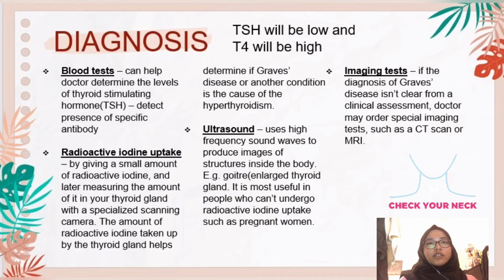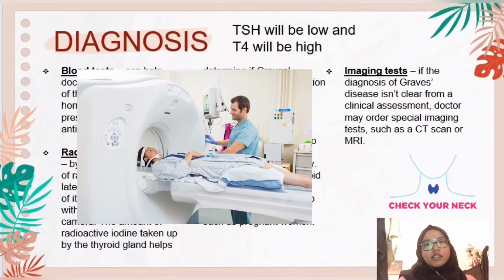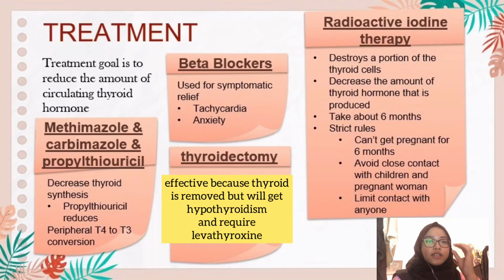And next one is ultrasound. So this method uses high frequency sound waves to produce images of structures inside the body. For example, goiter, which is an enlarged thyroid gland. It is most useful in people who cannot undergo radioactive iodine uptake, such as pregnant women. The next one is imaging tests. If the diagnosis of Graves' disease isn't clear from a clinical assessment, the doctor may order special imaging tests such as CT scan or MRI.